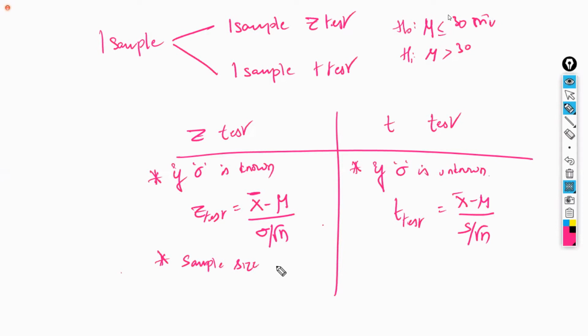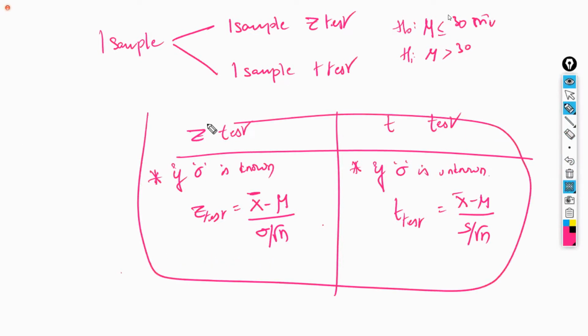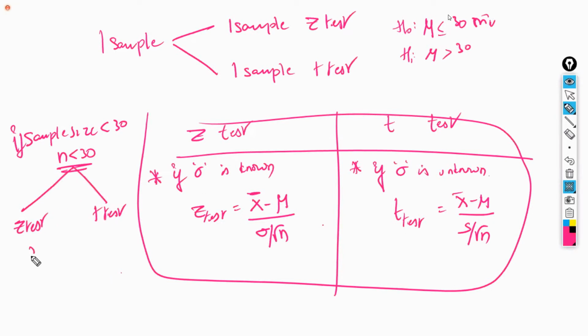Now, if the sample size is less than 30, that is, small n is less than 30, then you have to apply the Z test or T test separately, based on the given sigma value. If sigma is given, it is a Z test. If only the sample standard deviation is available, it is a T test.